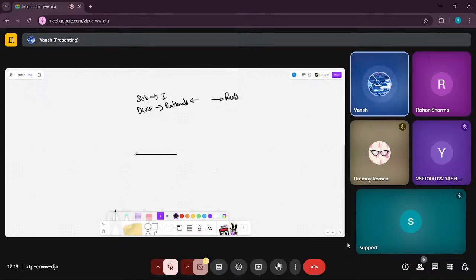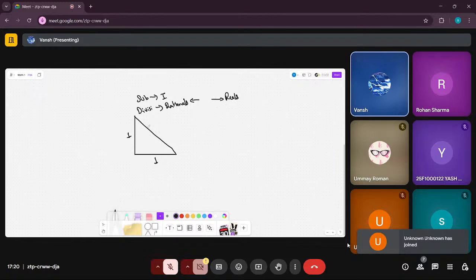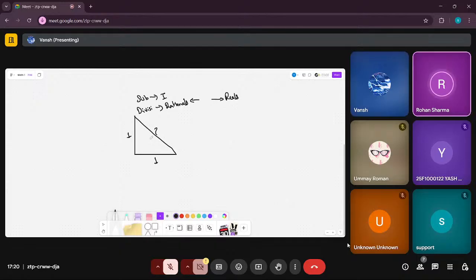So let's just say we have a right angle triangle of side length 1. Now my question to you is, what is this length? Hypotenuse, sir. Yeah, that is the hypotenuse. That is correct. But what is it in numerical terms? So it will be a square plus b square equals c square. This is square root of 2. Yeah, and the square root of 2 is an irrational number. We all know that.